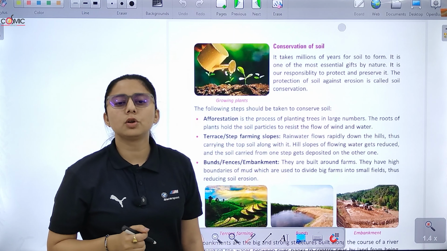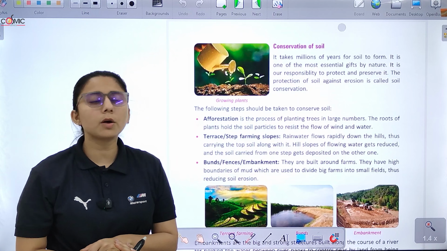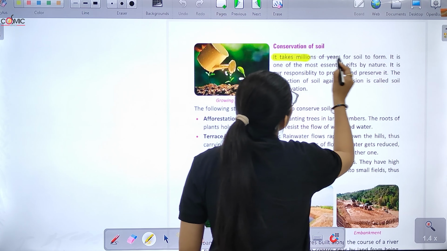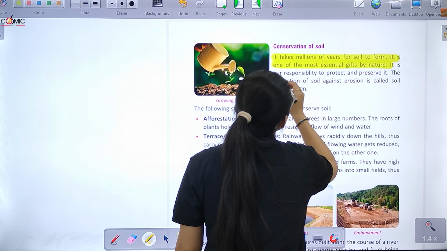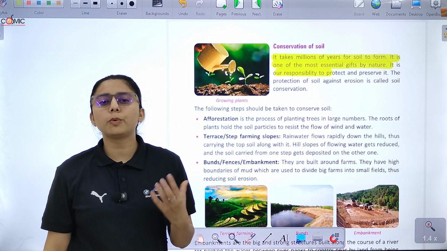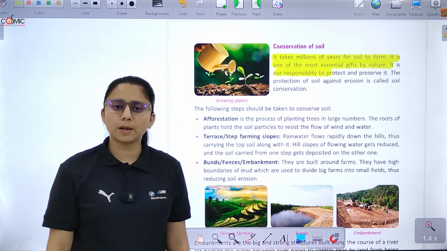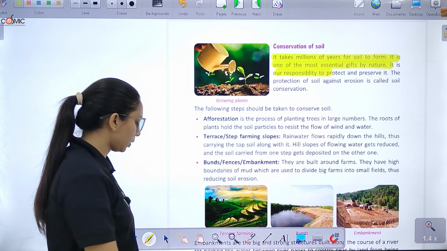Then we have conservation of soil. It's our duty, हमें soil को conserve भी करना है. If you need to grow the crops, it takes millions of years for the soil to form. It is one of the most essential gifts of nature. It's our responsibility कि हम अपने soil को protect करेंगे, preserve करेंगे, right? Here some steps have been given for the conservation of soil.